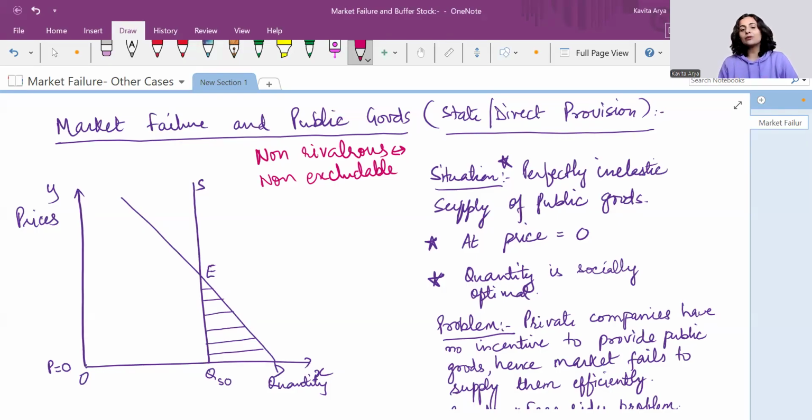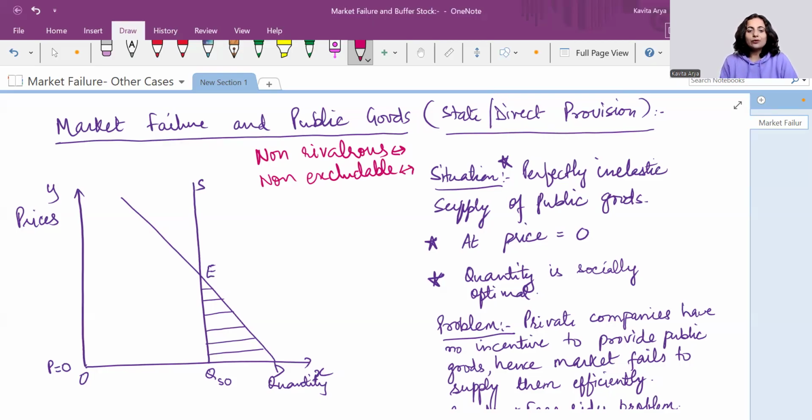Right. Non-excludable means that on no economic or social criteria can we exclude anyone from using these public goods. As I gave you the example, whether a person has paying capacity or not, whether he is super rich or super poor, whether he pays the taxes or doesn't pay, whether he belongs to one religion or another, whatever the situation, no one can be particularly excluded from the usage of those goods.